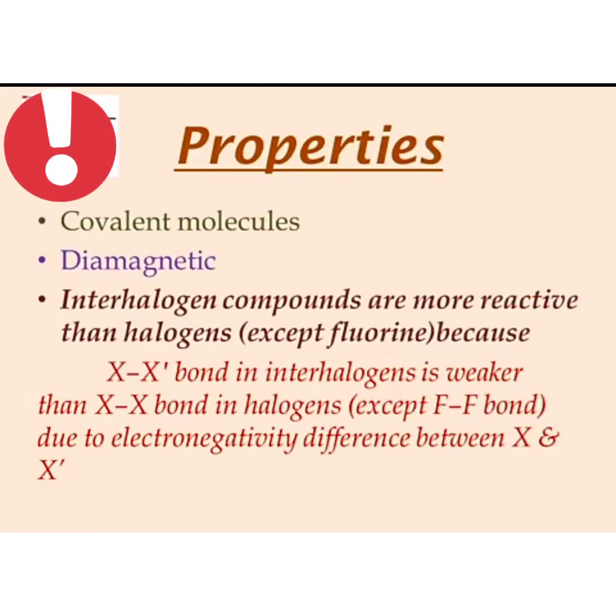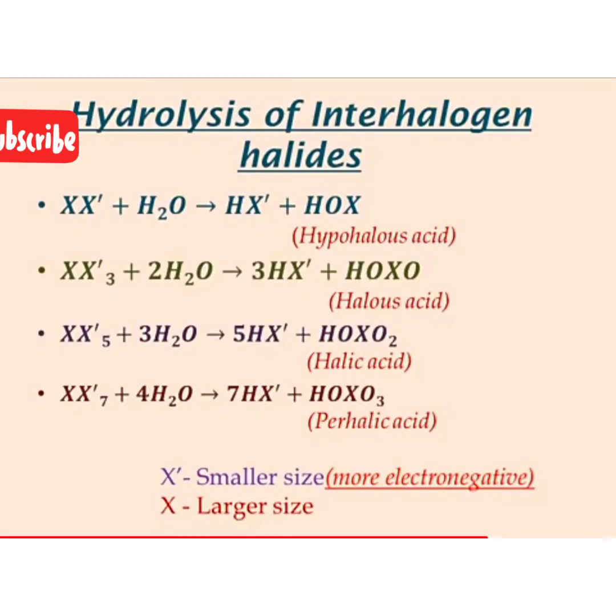Interhalogen compounds are covalent molecules and diamagnetic in nature. They are highly reactive as compared to halogens because the XX' bond is weaker compared to the XX bond in halogens. Interhalogen compounds readily get hydrolyzed by water. They react with water to form their corresponding acids.